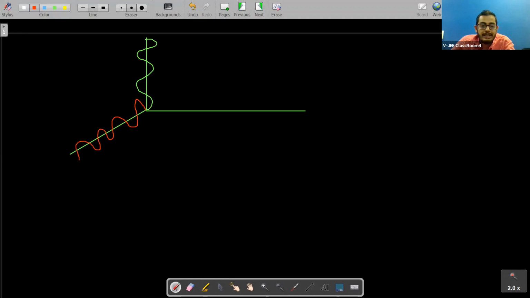So one direction is of electric field, and the other is of magnetic field, and in this direction we say that light propagates. That is why it is called electromagnetic wave, because it carries energy in the form of electric and magnetic field. In this way, we can say that light is a mixture of electric and magnetic wave.